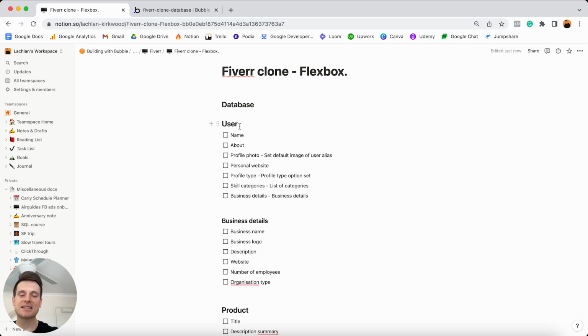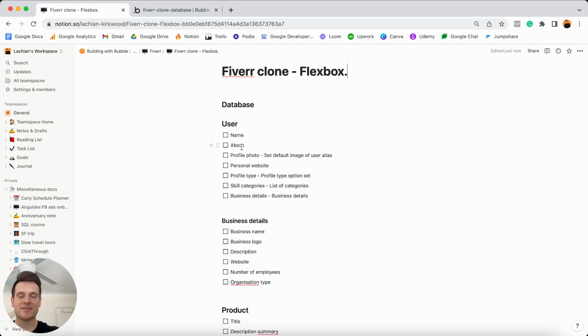So let's say you have an application and you're going to load a list of users. So that is our user data type. Every time, let's say you load 10 different users, it's going to load all of the data fields for every single user. So it's going to load their name, their about section, their profile photo, and so on. And if you have all of these data fields under your user data type, that's a lot of data you need to load for every single person. Now that might be fine when you're loading 10 users, but let's say if you need to load a list of 100 or 1,000 people, your application is going to start to slow down.